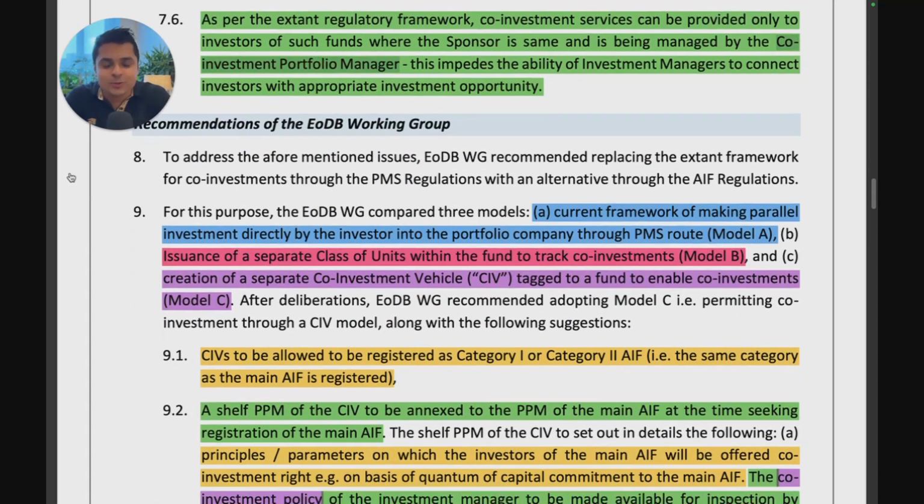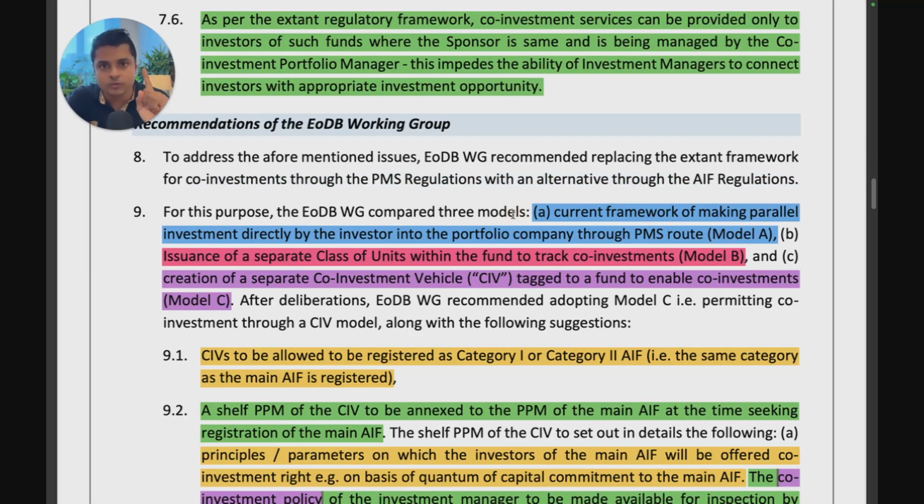So the working group has actually come up with a nice new innovative approach. They are saying completely scrap the current framework and let's allow co-investments through PMS regulations with an alternative route through the AIF regulations. So they are saying let the current one be, so allow co-investments through PMS regulation and also allow through AIF regulations. So they are actually comparing three models. They're saying there can be three models of co-investment which we can choose from and decide what we want to go with.